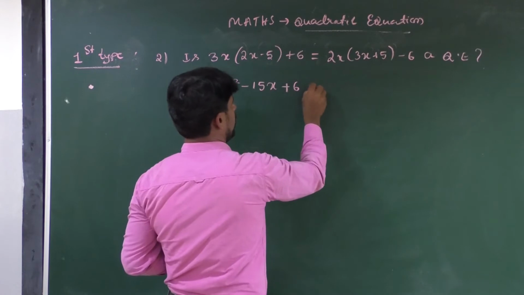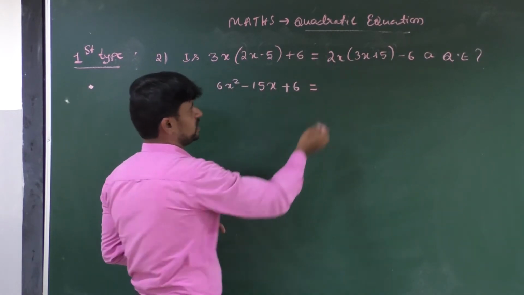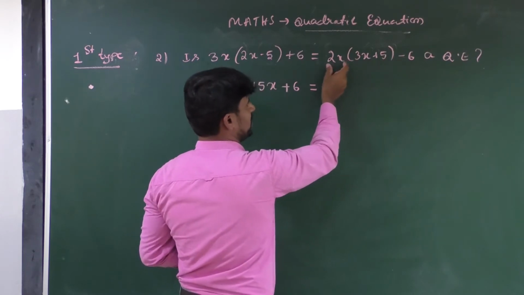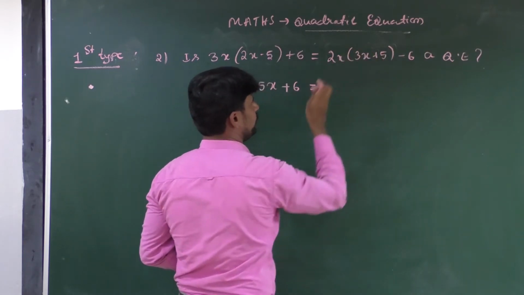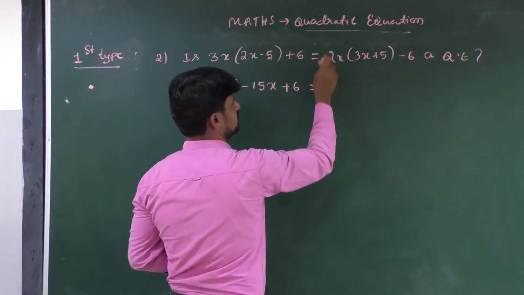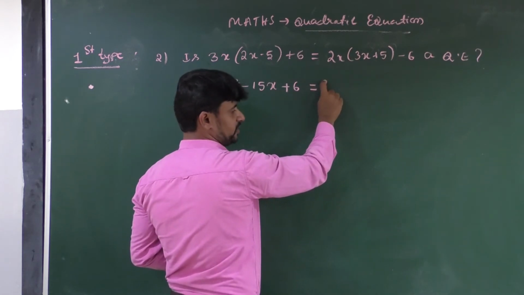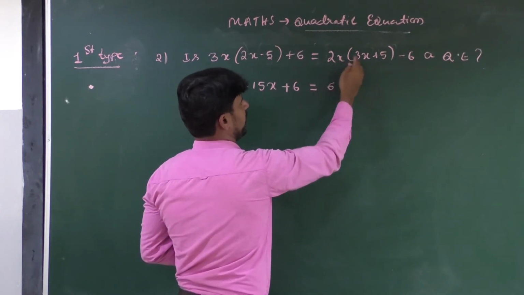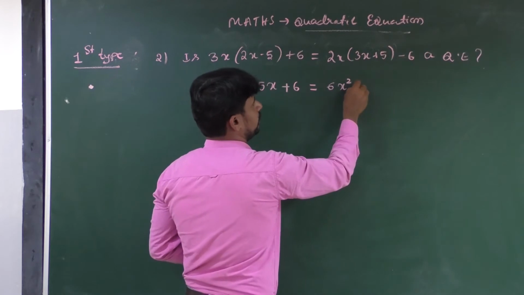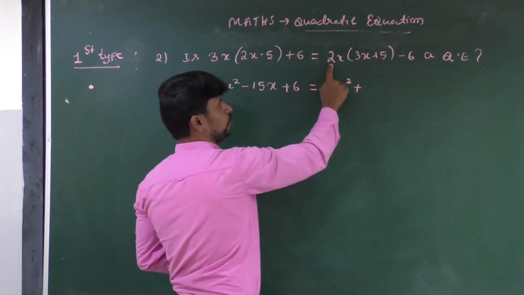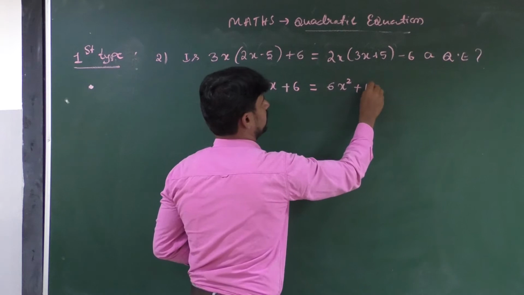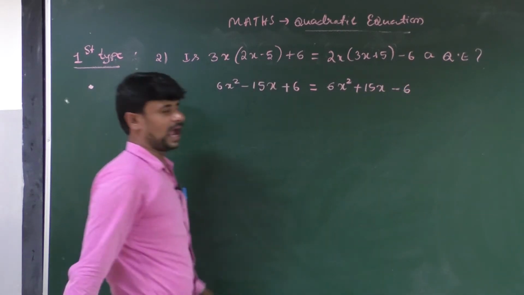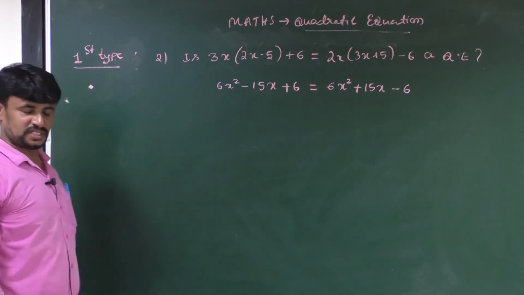Next go to RHS. In RHS we have 2x. You have to multiply this 2x with 3x plus 5. Here we have positive signs, that's why you have to write positive signs, but no need. Okay. 2 3s are 6. x into x, x square, plus 2 5s are 10 into x, 10x. Here minus 6 is there, write as it is. Okay. This is the first step.